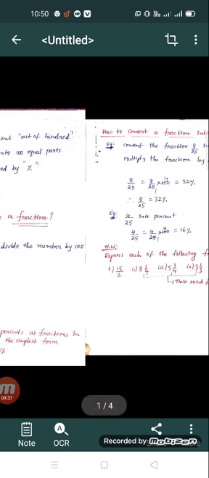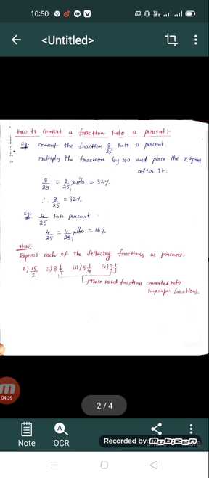Okay, next one, how to convert a fraction into a percent. So previously we discussed how to convert a percent into a fraction. Now in the reverse process, how to convert a fraction into a percent. If the fraction is given, then how to convert that fraction into a percent. So first we take one example, convert the fraction 8 by 25 into a percent.